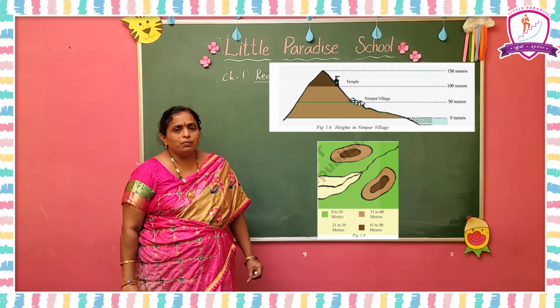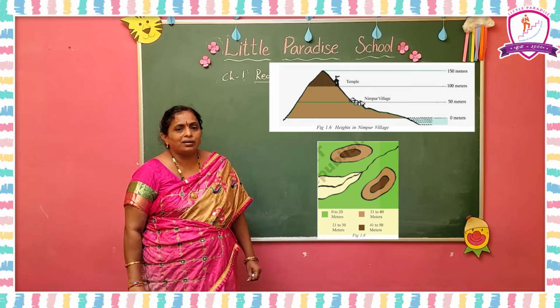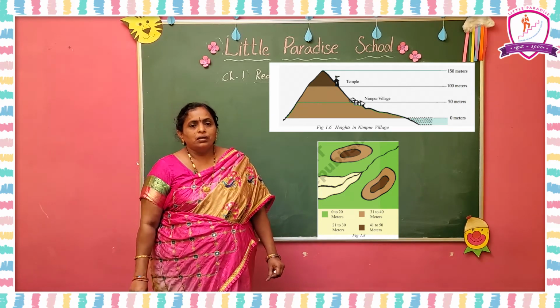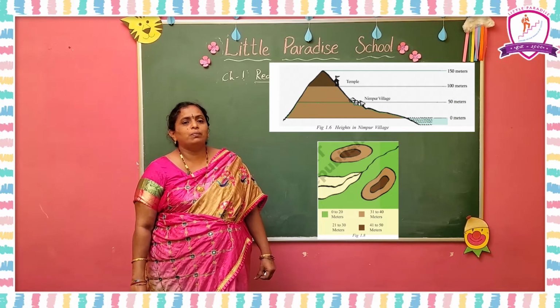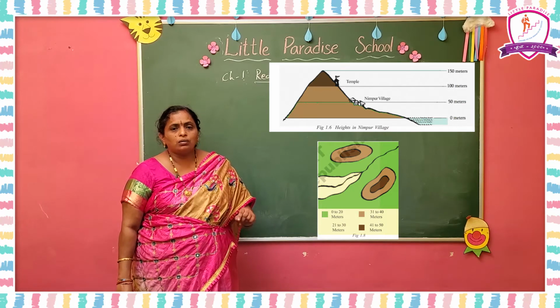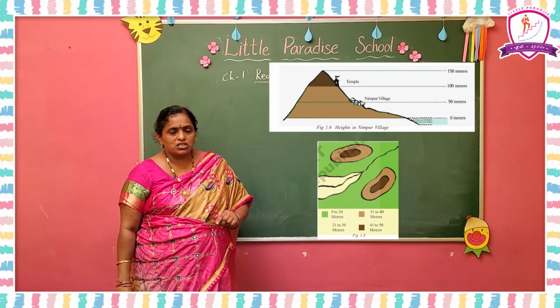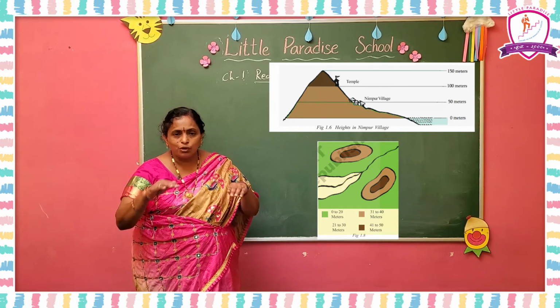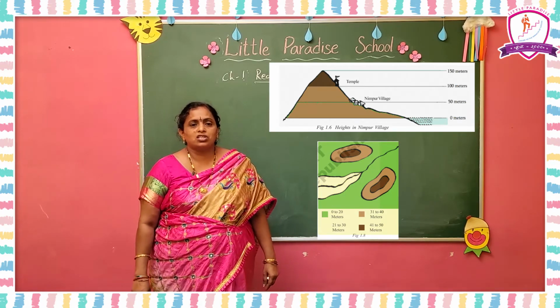Let us look at the dams. Dams are very important because they are essential for agriculture. That is why it is necessary to know how much land will be submerged by the water. For constructing dams you have to see the water area, how much level the water covers, and how much area is submerged. Submerged means munigi undadam. This is very essential.